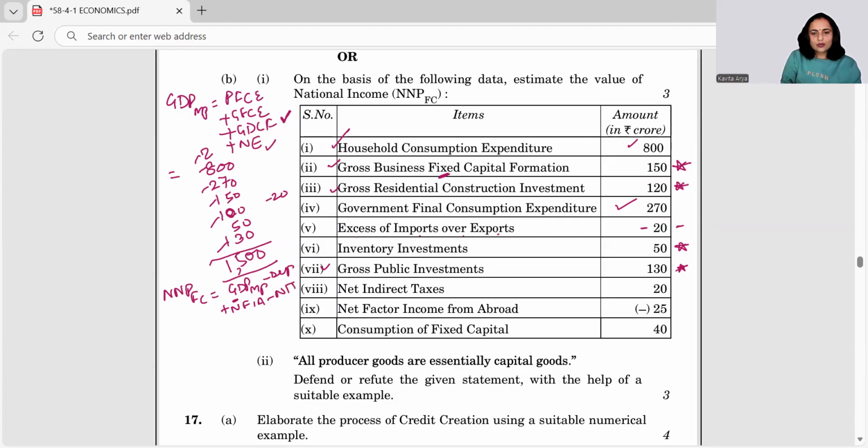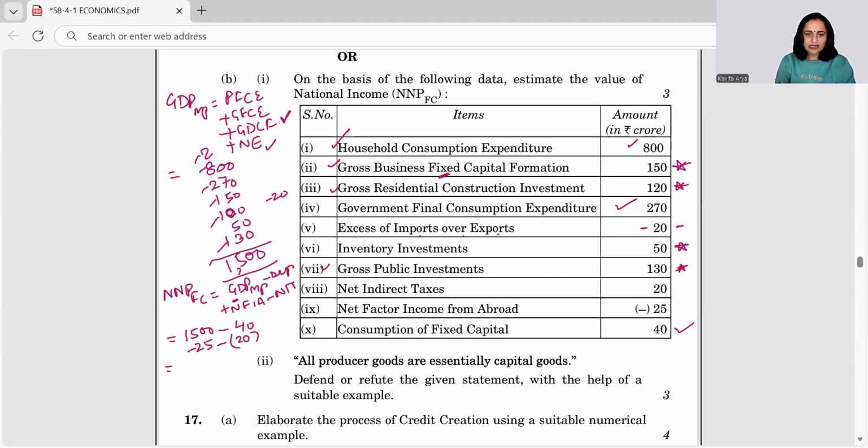So let's do this change. I have 1500 as GDP MP, minus depreciation, that is 40 given here, the last component. Then add NFI, net factor income from abroad, which is given to be minus 25. And then minus NIT, NIT is given to be 20. So I have some components to be subtracted from 1500.